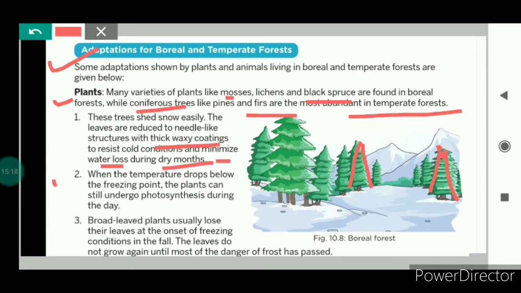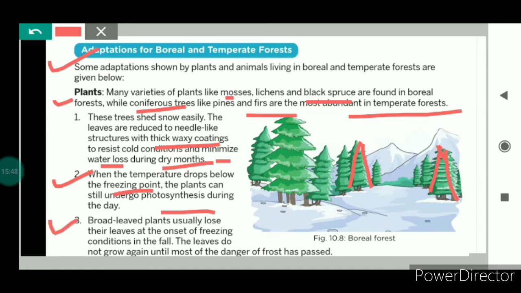And when the temperature drops below the freezing point, the temperature at which water starts freezing, these plants can still undergo photosynthesis during the daytime. So these plants have such kinds of features.